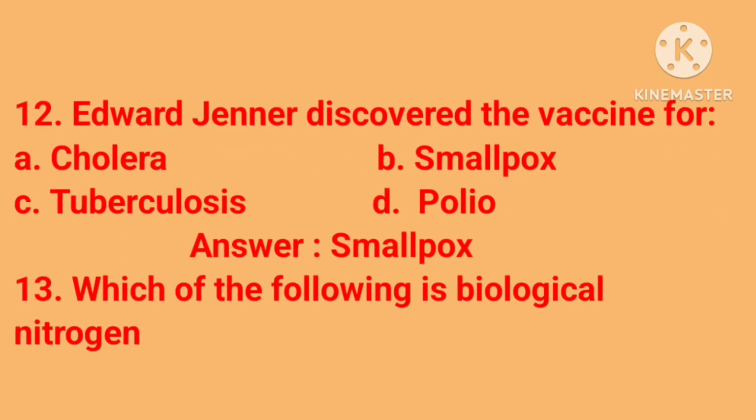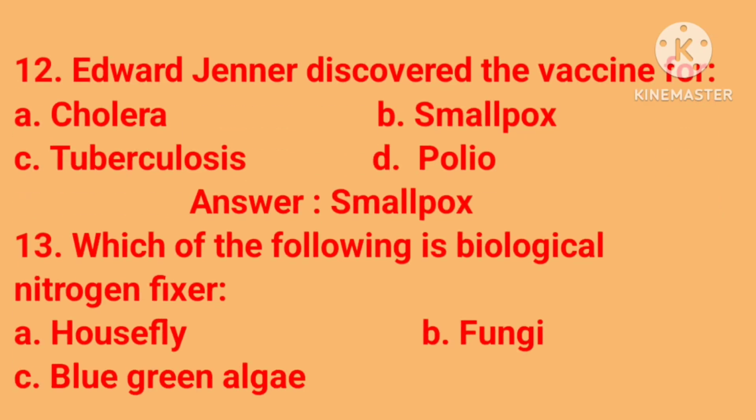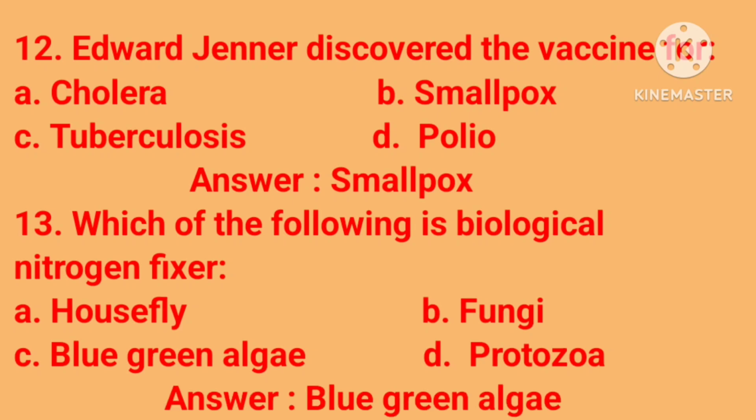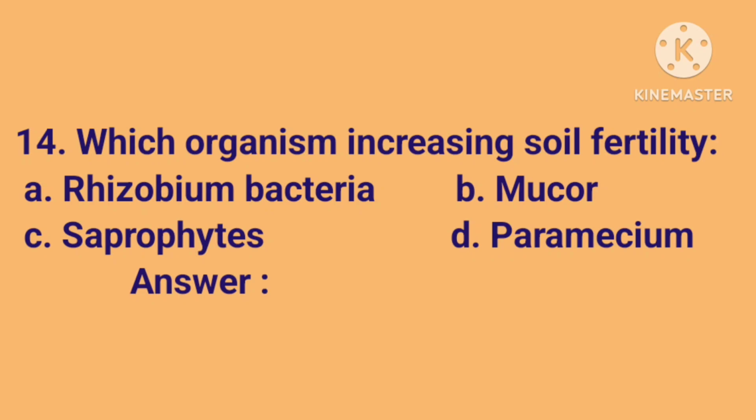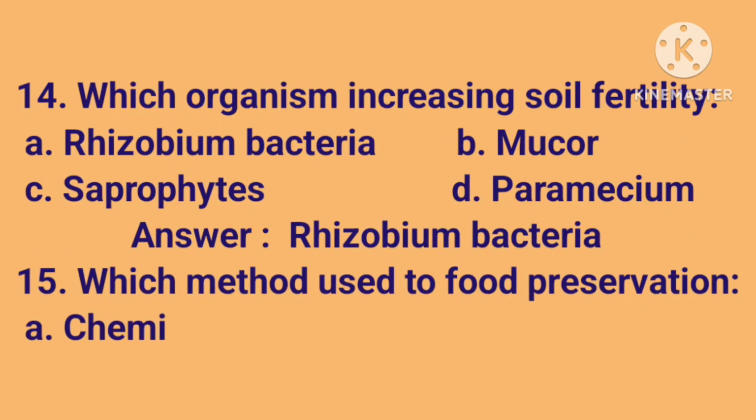Polio. Answer is smallpox. 13 is which of the following is a biological nitrogen fixer? A. Housefly, B. Fungi, C. Blue-green algae, D. Protozoa. Answer is blue-green algae. 14 is which organism increases soil fertility? A. Rhizobium bacteria, B. Mucor, C. Saprophytes, D. Paramecium. Answer is Rhizobium bacteria.